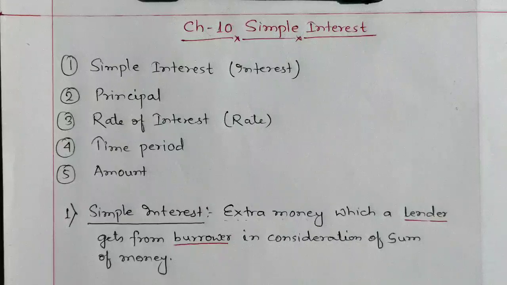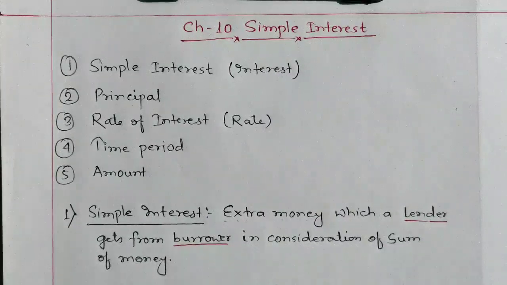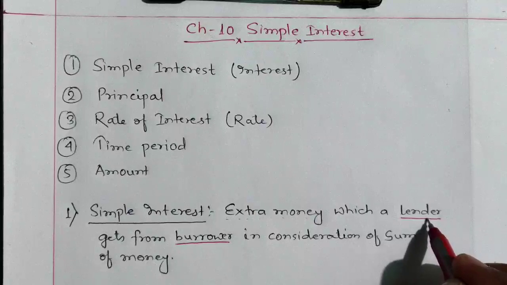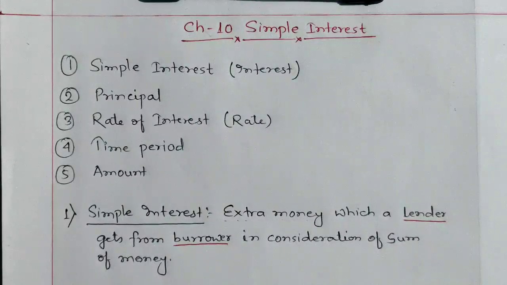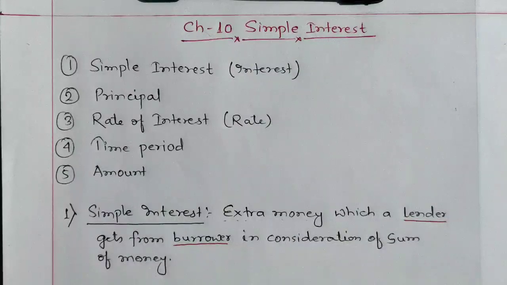Instead of that money we will expect something, like from a bank. If we are taking money from the bank, in the form of a loan, the bank will give us the money, but in consideration of the money which has been given to you, it will take some extra money. That means lender is the person who is going to give money, and borrower is the person who is going to take money.